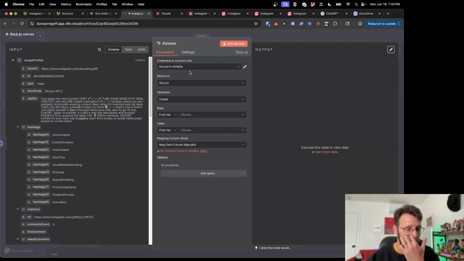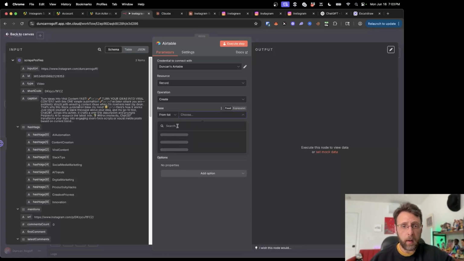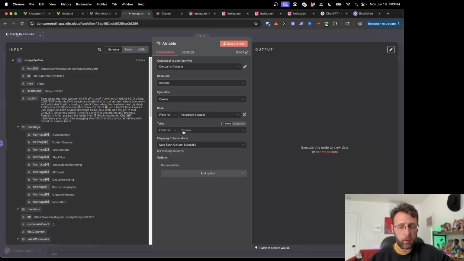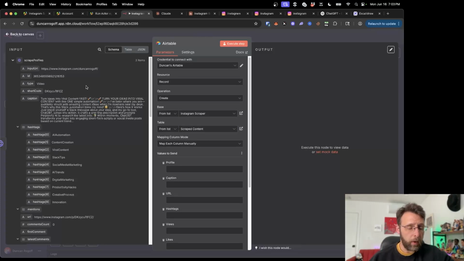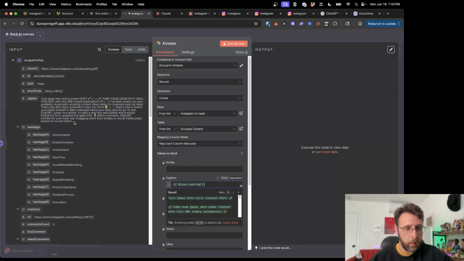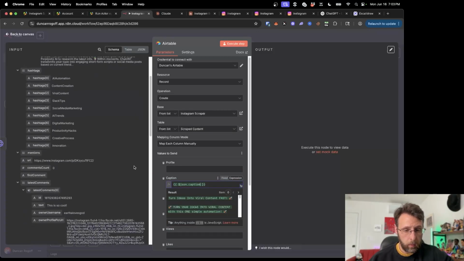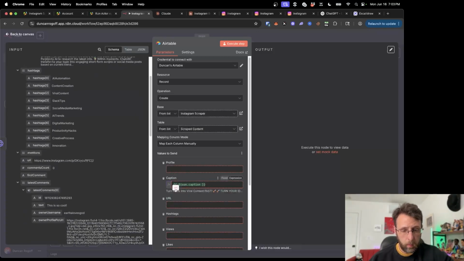I have my Airtable base set up. I have videos on my channel, or there are other videos out there, if you don't know how to create your Airtable credential. It's pretty straightforward. From here, what did I call this? Instagram scraper. And in this case, we're going to choose the scraped content. Okay, great. So profile, I don't see yet. I'm just going to do caption, and I will do URL.